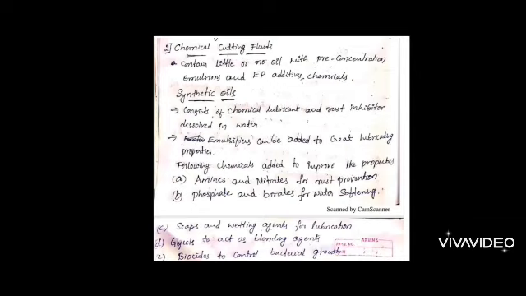As I told you, it is completely made up of chemicals. The cutting fluid should have many characteristics. In order to bring all the characteristics into the cutting fluid, we add some chemicals to bring a particular property. The following chemicals are added to improve the properties. Here we have amines and nitrates for rust prevention.